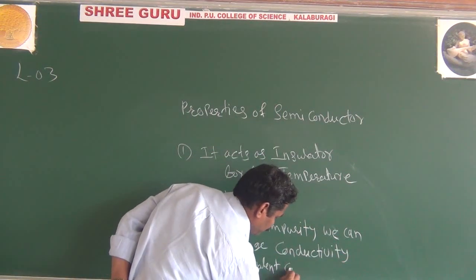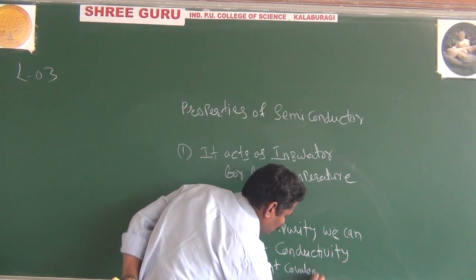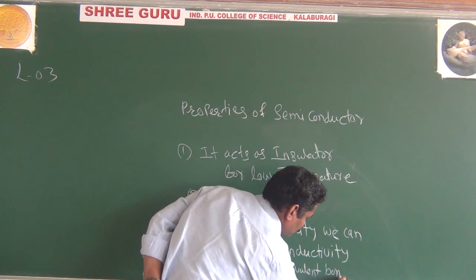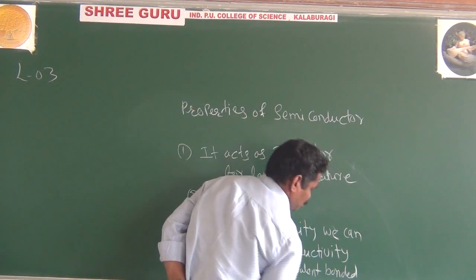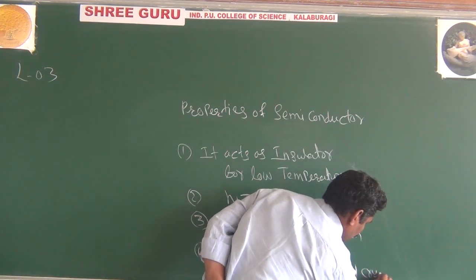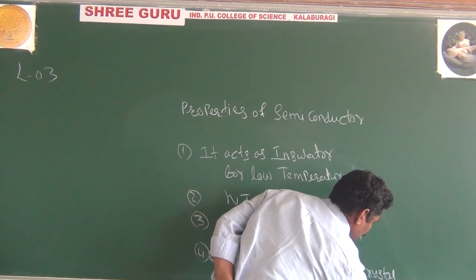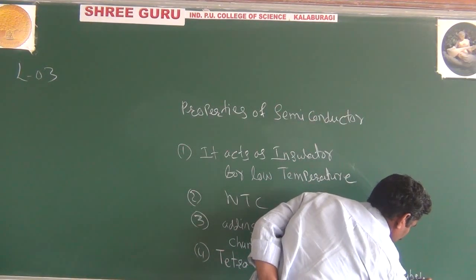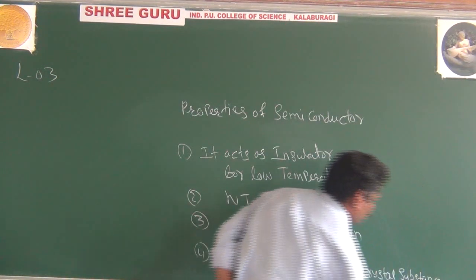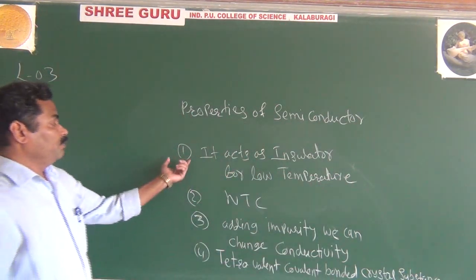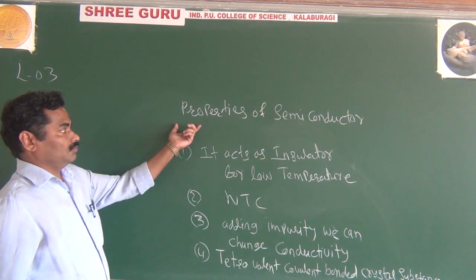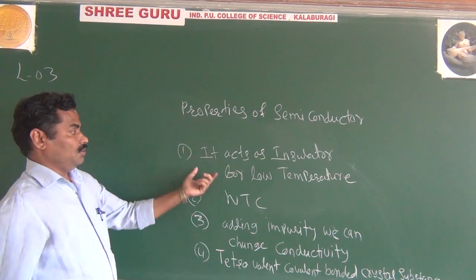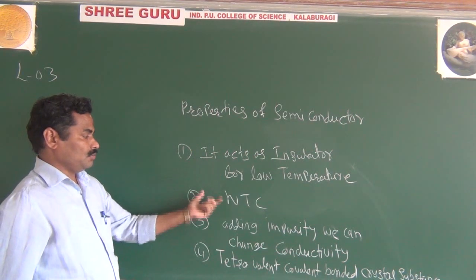These are the important properties of a semiconductor. One is that it acts as an insulator at low temperature.